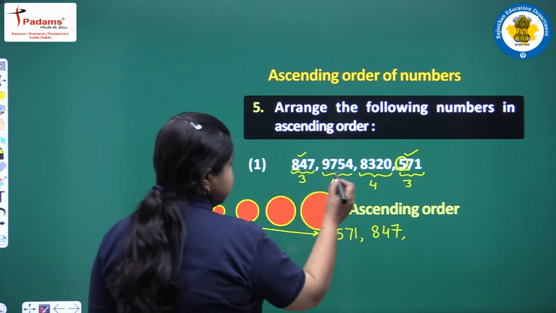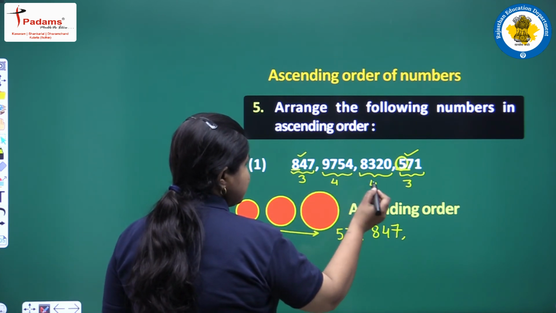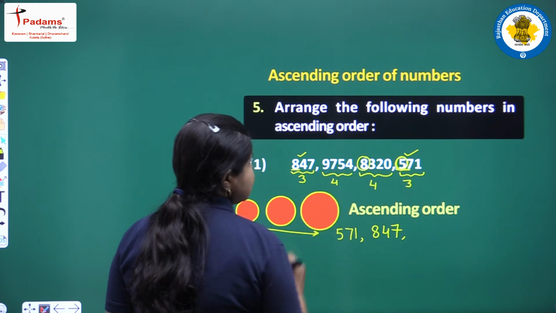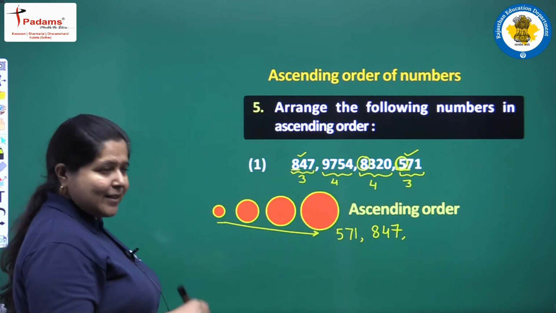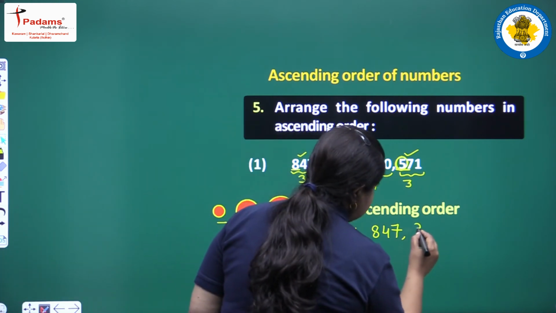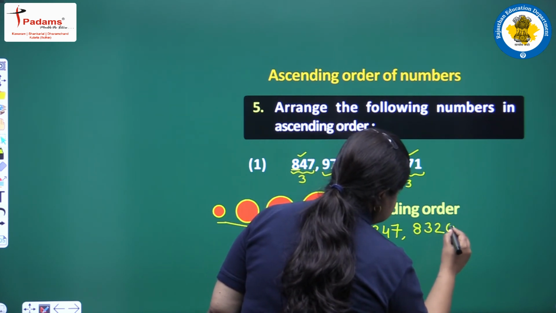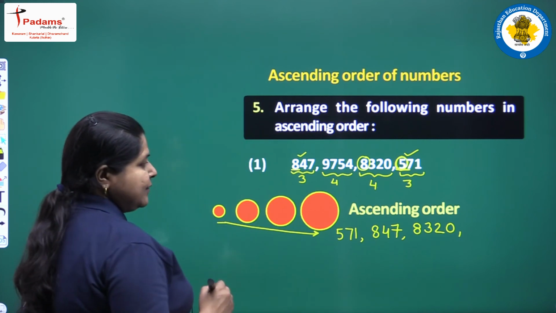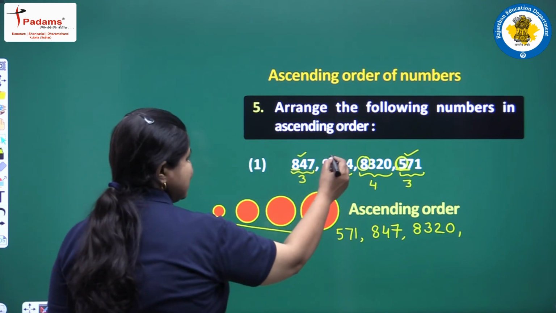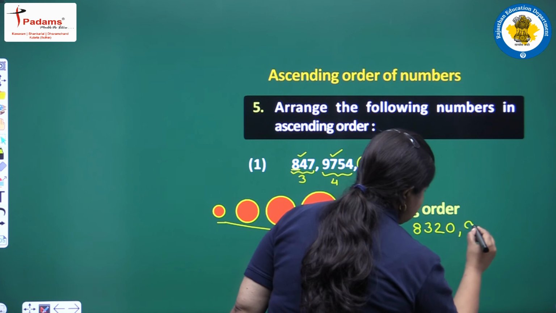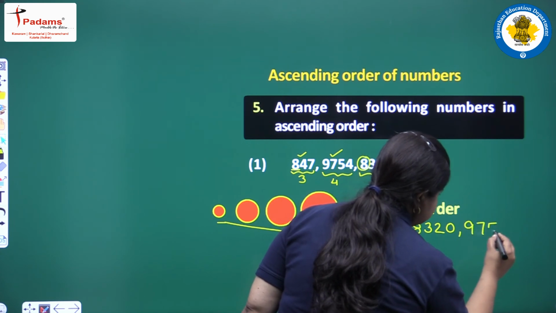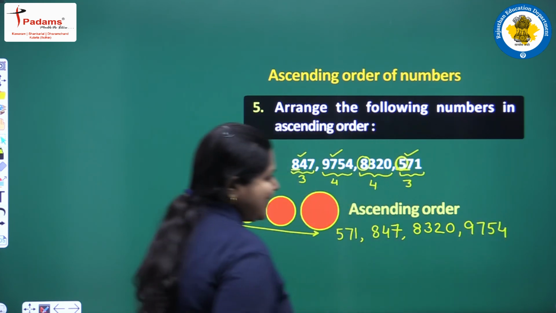Next we are having these two numbers. Of these two, this 8 at thousands place is smaller, so it will come up first, 8320, and in last we are having this number 9754.